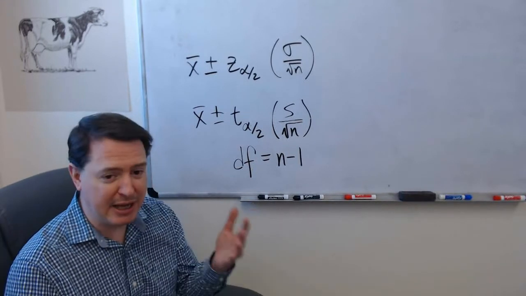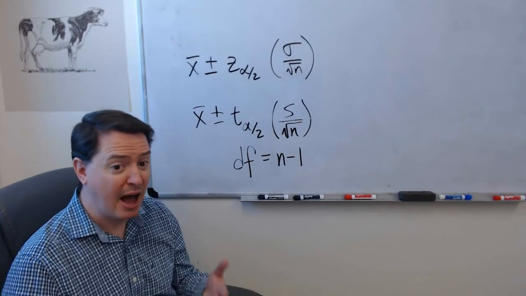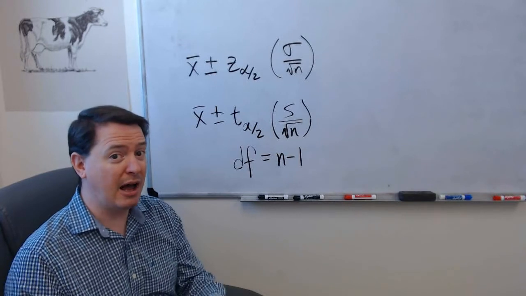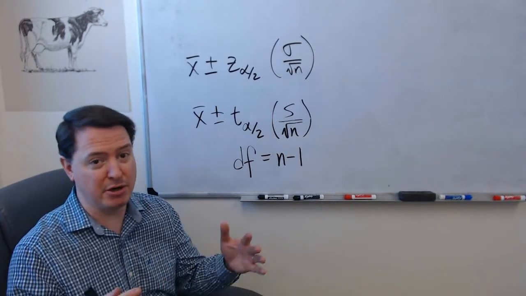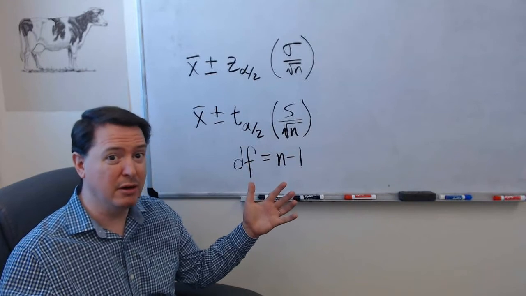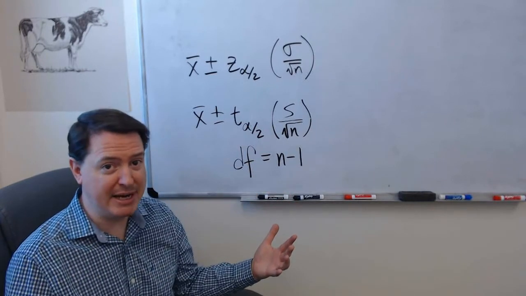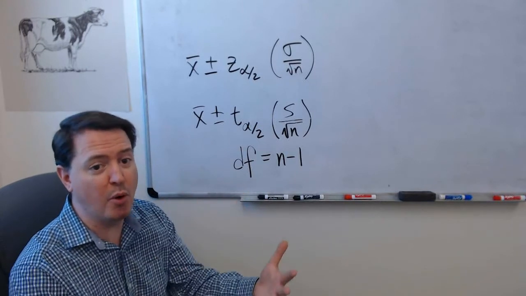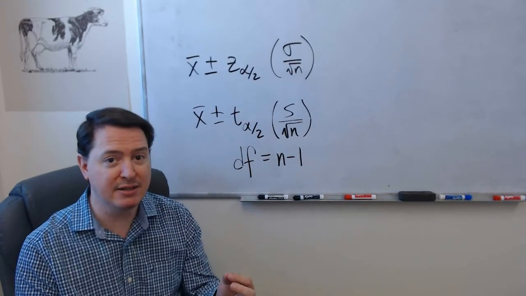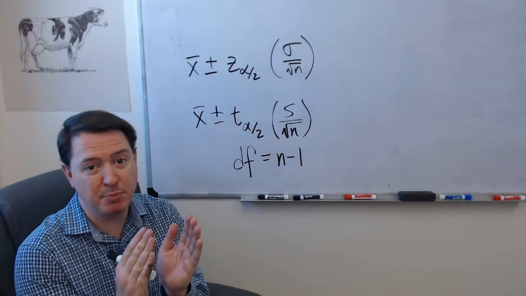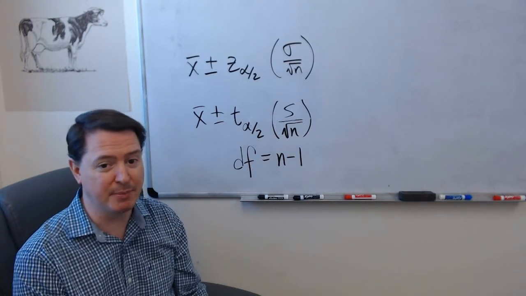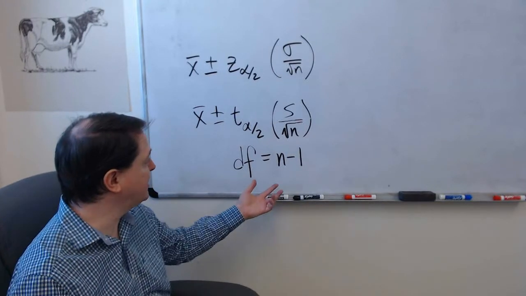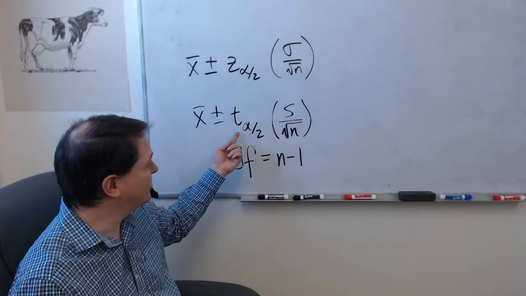If I actually have smaller sample sizes, I have less information, so I would expect that my margin of error would be bigger. And when I get more information, more data, I expect that my margin of error will get smaller, that I'll get a more precise estimate. And that's just what's happening with these degrees of freedom in this T distribution.